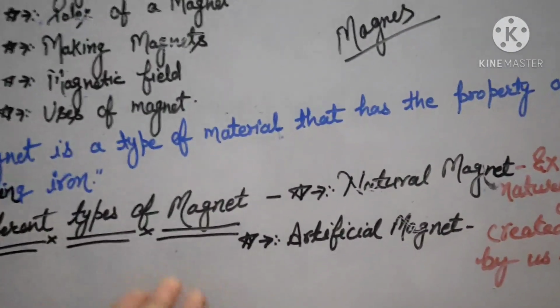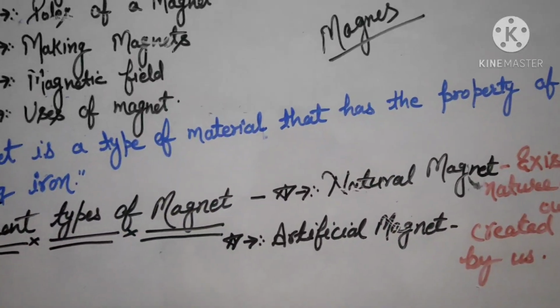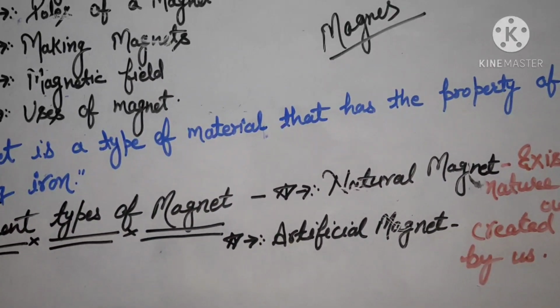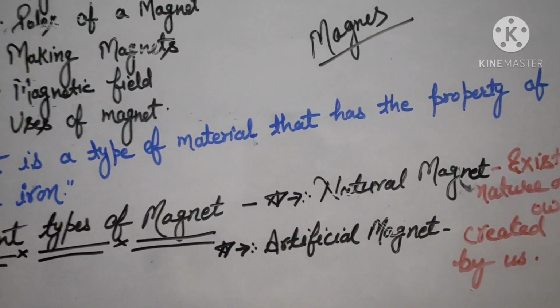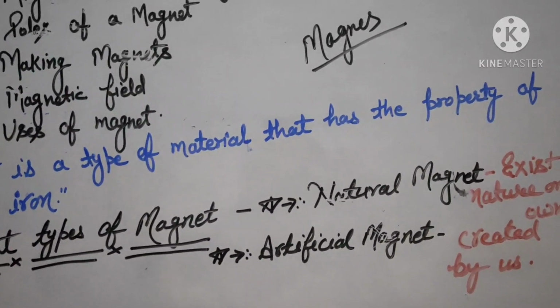The next topic is different types of magnets. Today we see different types of magnets around us. They are available in different sizes and shapes.